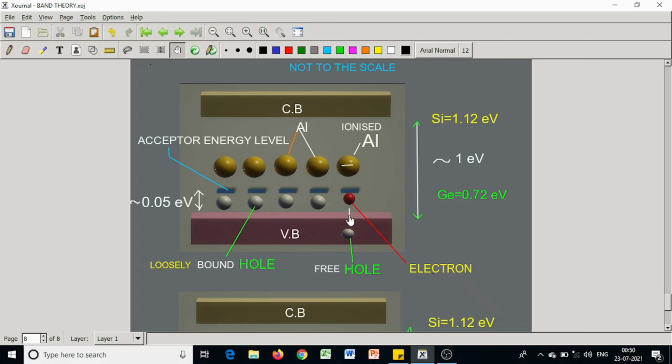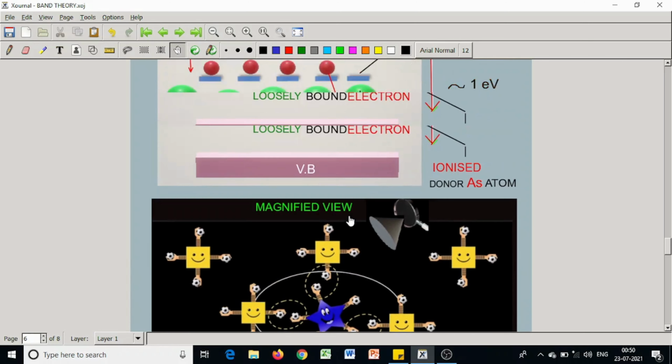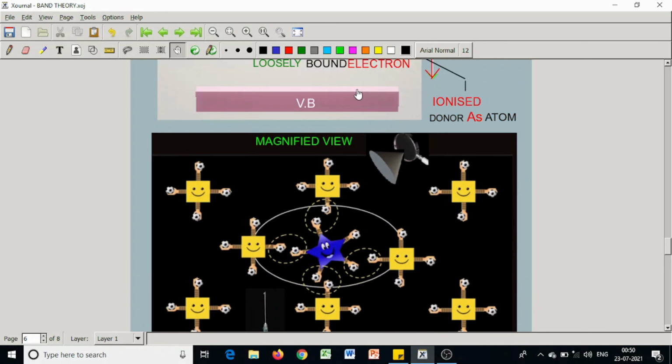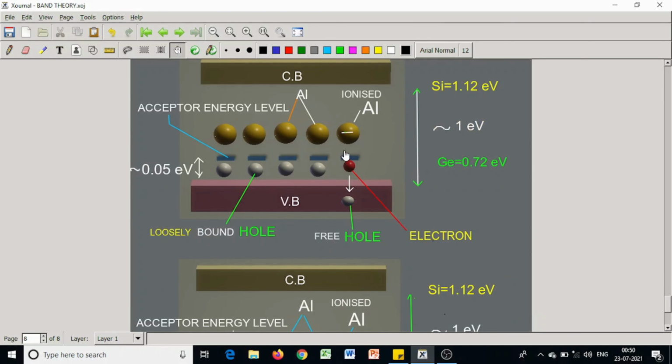So it is indicated that one hole comes to the valence band, whereas in the earlier picture an electron goes up to the conduction band. So this is opposite, as if this hole comes to the valence band downwards.